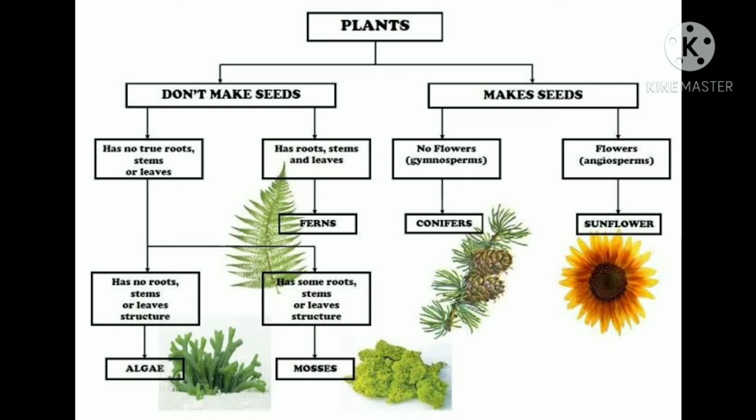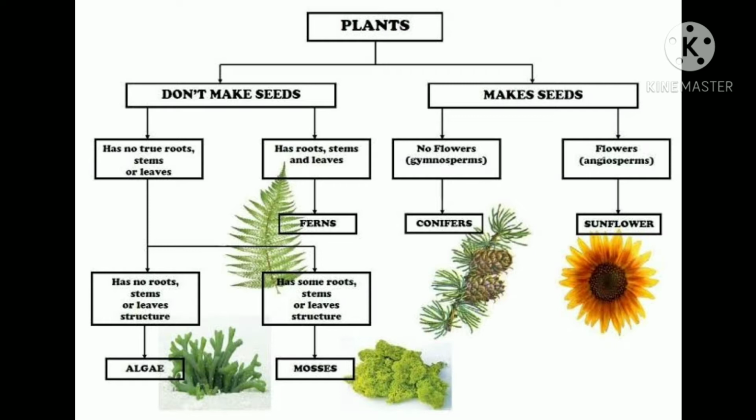Let us understand how the plants are classified into groups based on some differences and some similarities. The main feature considered is whether the plant has seeds or not. If the seeds are not present, whether the plant has xylem and phloem or not, means whether the plant has vascular tissue or not for the transportation of the water and food.